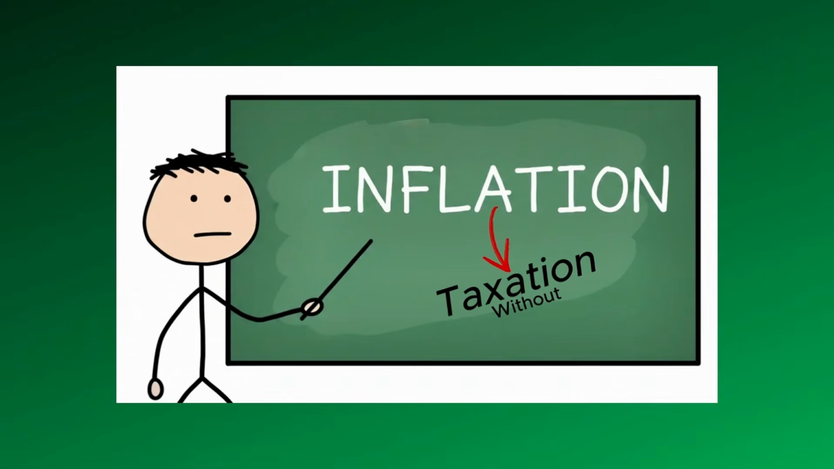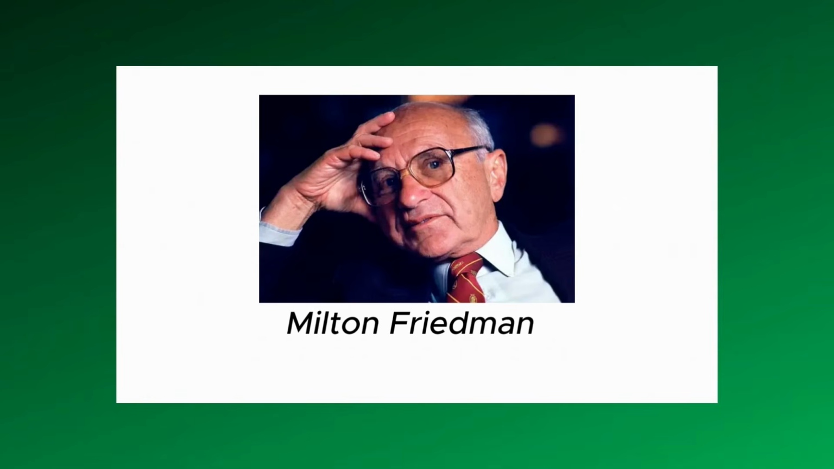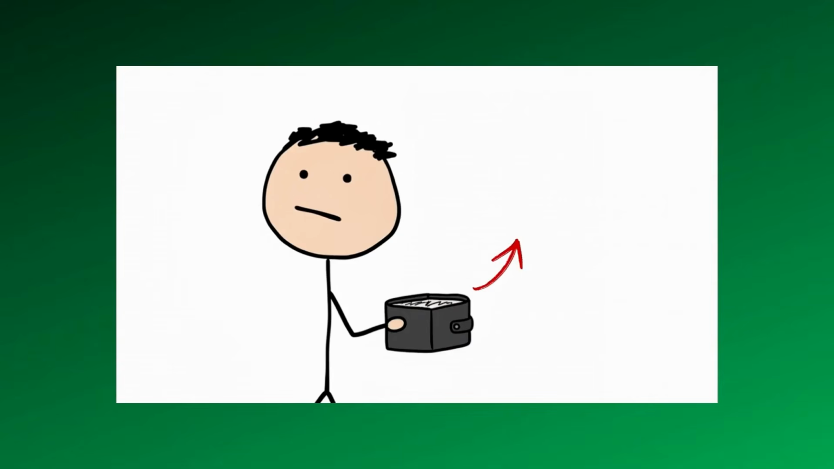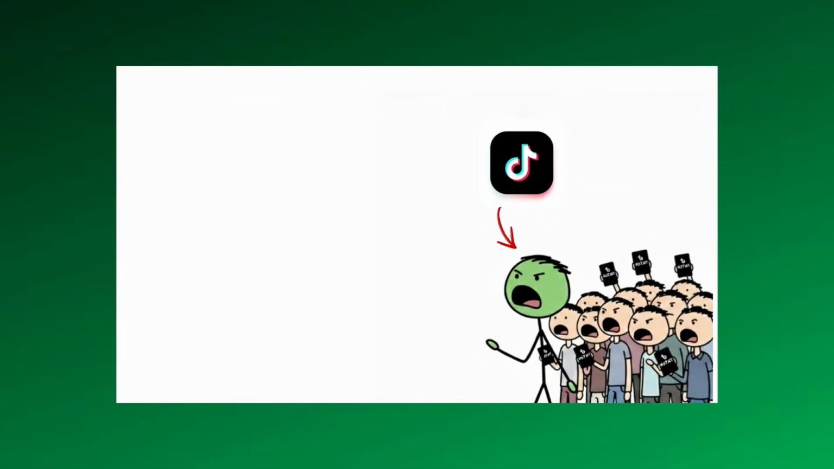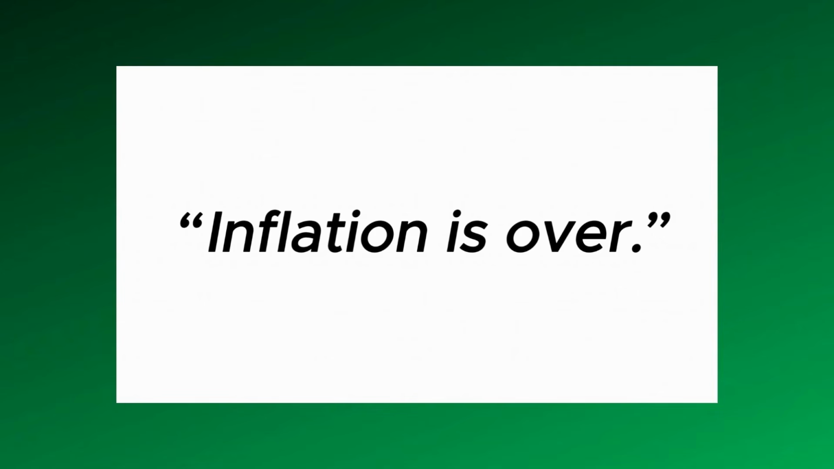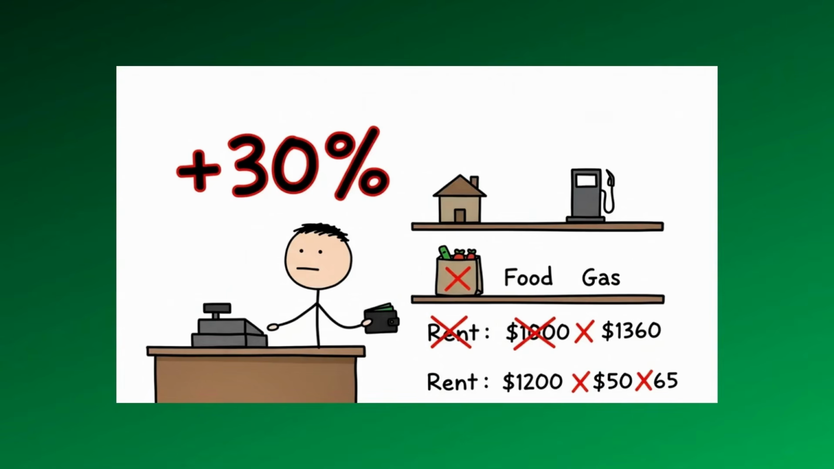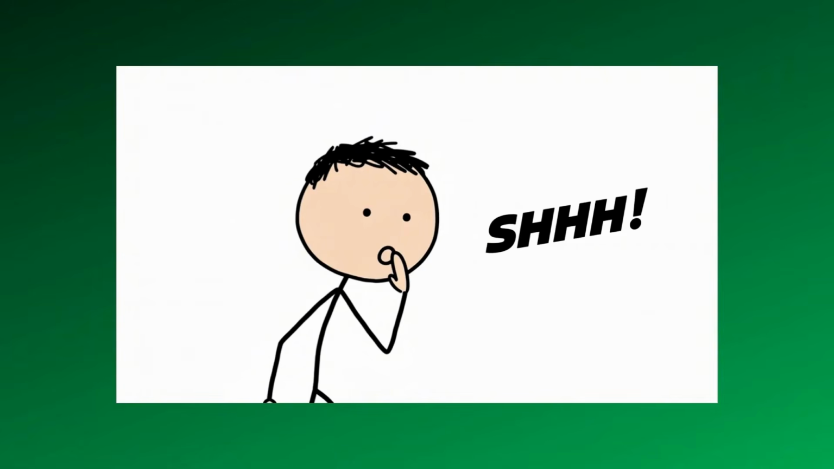Inflation is Taxation Without Legislation by Milton Friedman. Because somehow your paycheck stayed the same, but eggs now think they're luxury goods. And everyone from TikTok to CNBC keeps saying inflation is over. Yeah, then why does life still feel 30% more expensive? Let me tell you a secret. This movie, we've seen it before.